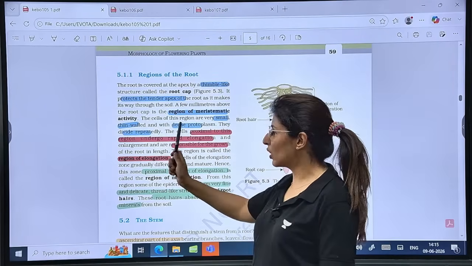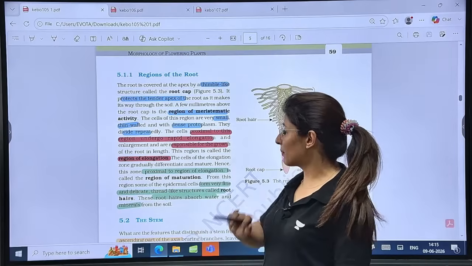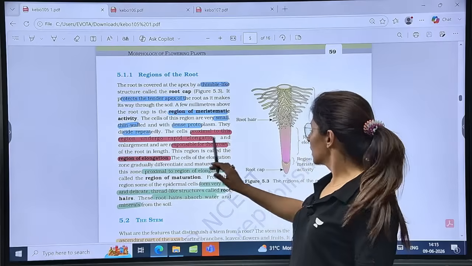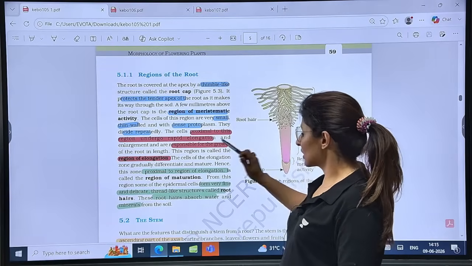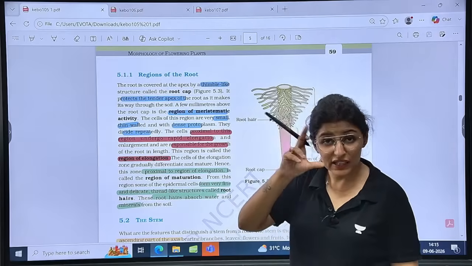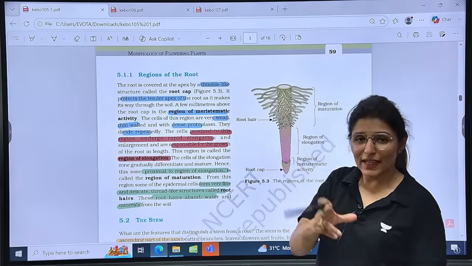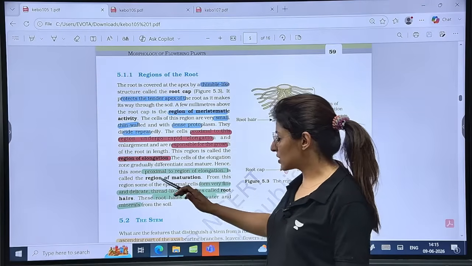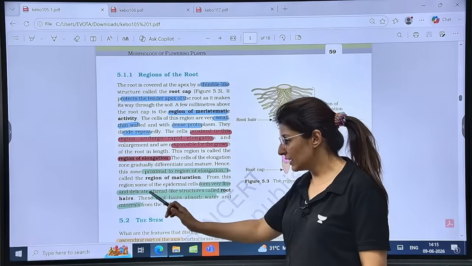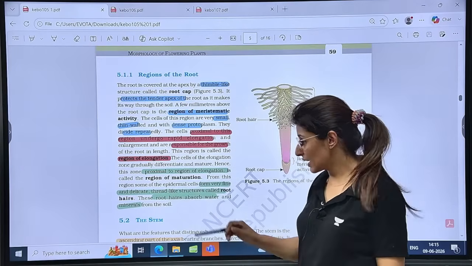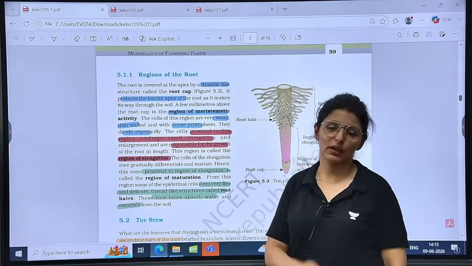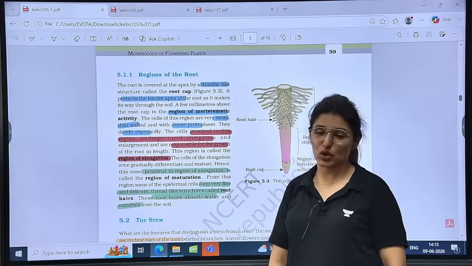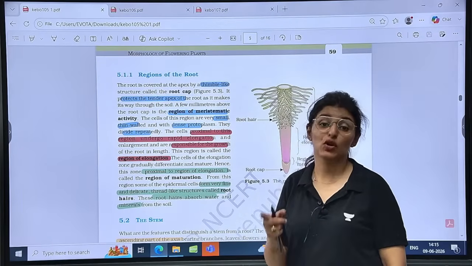They are small, thin-walled and have dense protoplasm, and divide rapidly. Then proximal to this, cells undergo rapid elongation and enlargement and form the zone of elongation. This region is responsible for growth in length. So maximum growth in length of the root is because of this zone of elongation. And then proximal to the region of elongation is the region of maturation, where very fine, delicate thread-like structures called root hairs arise, and they are meant for absorption of minerals. See, rhizoids, like in bryophytes, are not meant for absorption. Root hairs will absorb water.